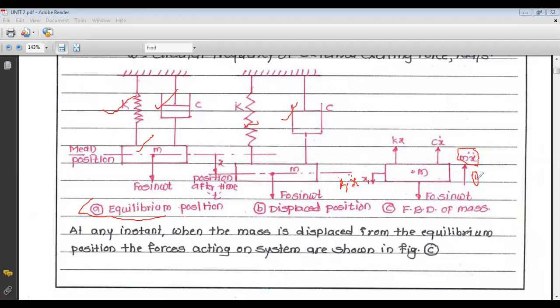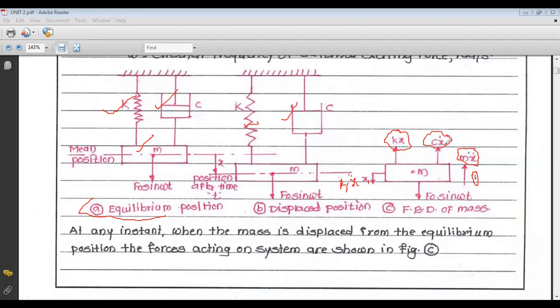Now the second force is the spring force. The spring force has magnitude k into x, and its direction is opposite to the displacement. Displacement is in the downward side, so the spring force is in the upward side. This is about the spring force. Now the third type of force is the damping force, that is C x dot.